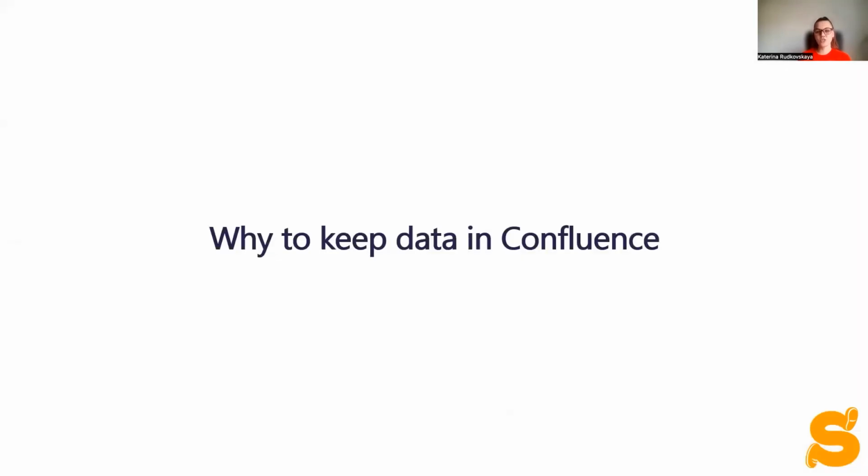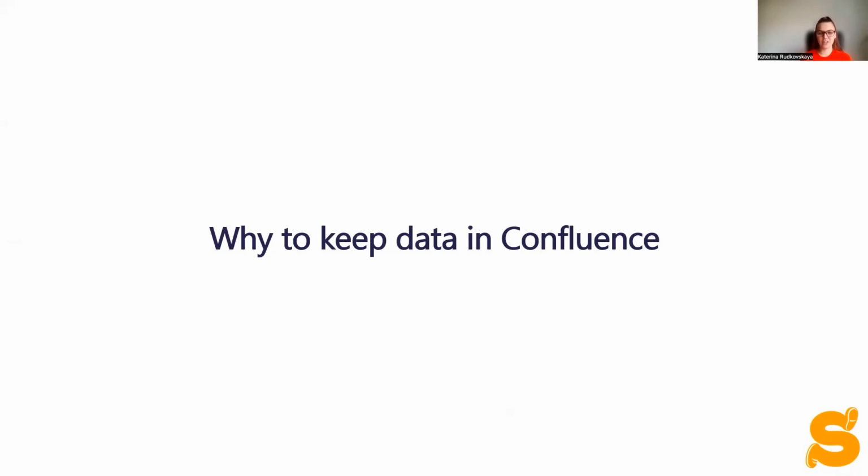Today I'll show you how you can store and maintain your data in Confluence, and also how it helps you to resolve most of the issues and replace third-party tools, such as Excel or Google Sheets. Now we will consider a case with the project portfolio data.